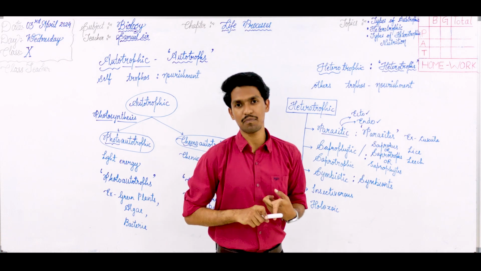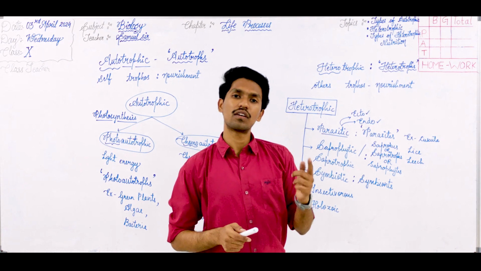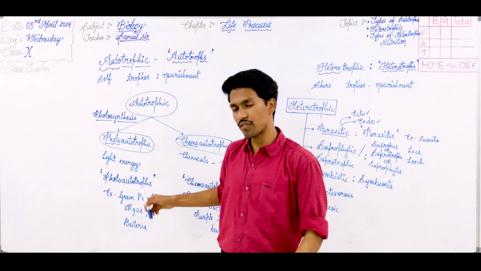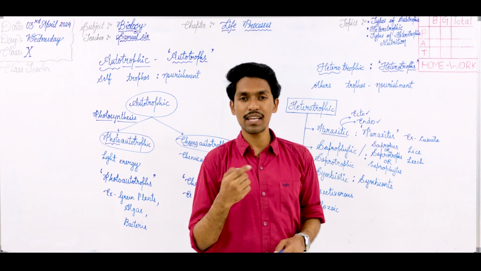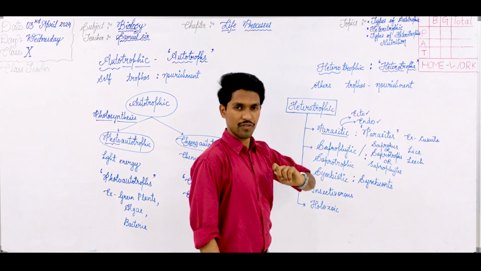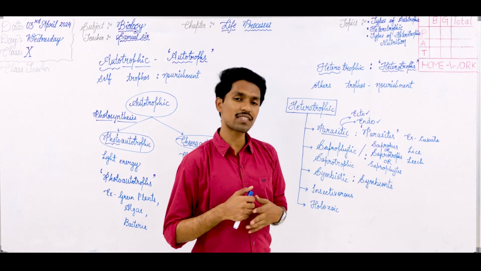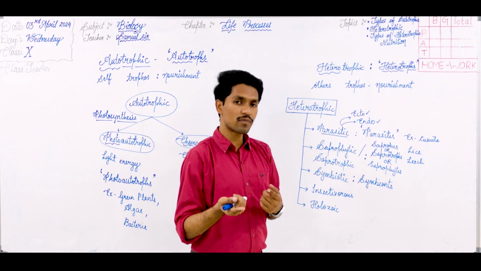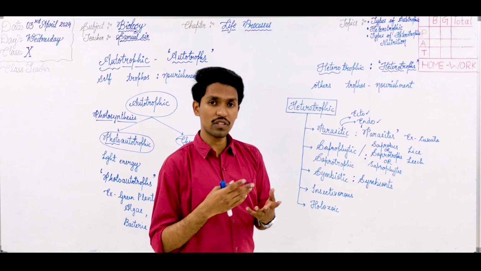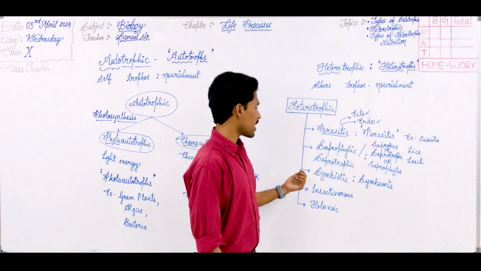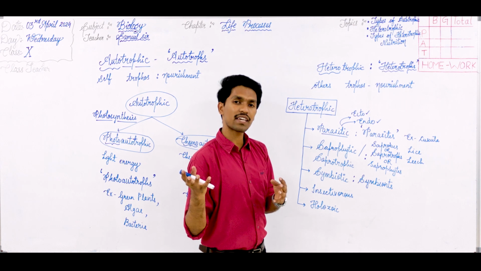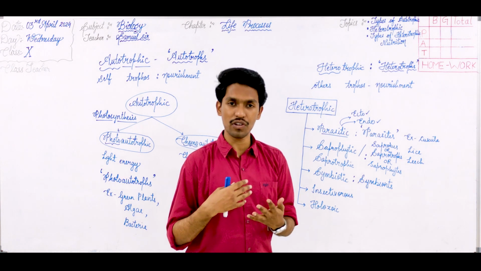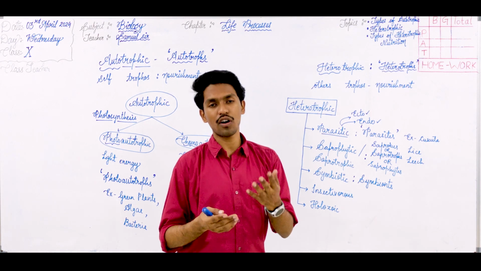Here, what exactly is happening is, algae, as we have seen in the previous part, is a photoautotroph; it will prepare its own food, whereas fungi is a heterotroph; it cannot prepare its own food. So what exactly is happening? See, algae will provide the food, the energy, whereas fungi will give the shelter, and fungi is providing the nutrients. So there is a mutual benefit, sharing of nutrients and food.